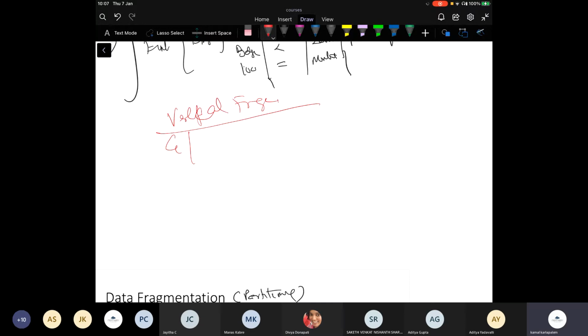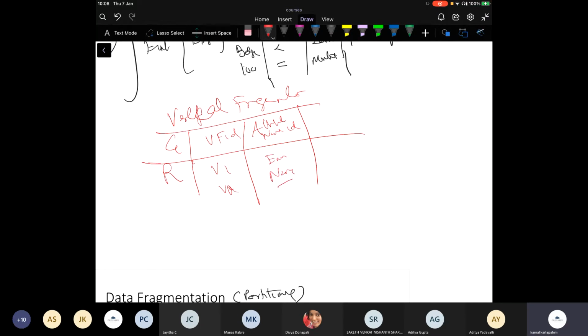So for vertical fragmentation, what would you store? You'll say my global relation, and then you will say vertical fragment ID, and then you will say attribute name, or ID, right? So you'll say V1 and attribute employee number, V1 name, and so on. Then I'll say V2 employee number, V2 tax, V2 salary. I'll store this.